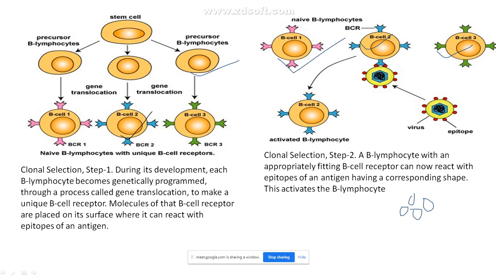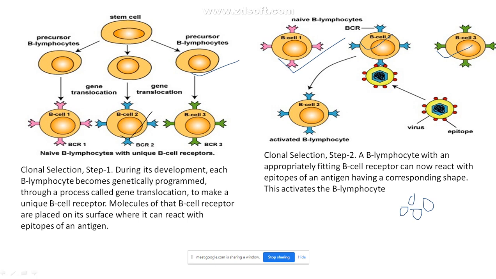Now this is a B cell, this is a B cell, they will all be circulating around this antigen, but not every B cell can bind to this antigen because they do not have the specificity. A B lymphocyte with an appropriately fitting B cell receptor can only bind to the antigen. Suppose this is a blue antigen, there is nothing like a blue antigen, it is just an example, and this is also blue. There is an exact fit between them, so they can go and bind to this. That is what we have shown here. There is a virus, and this virus has an epitope.